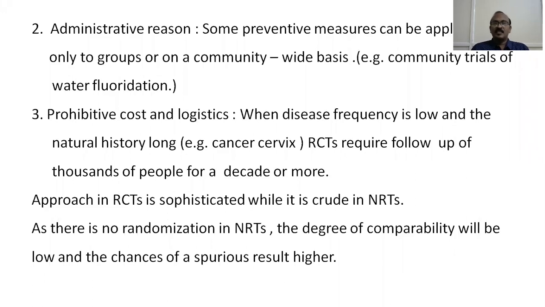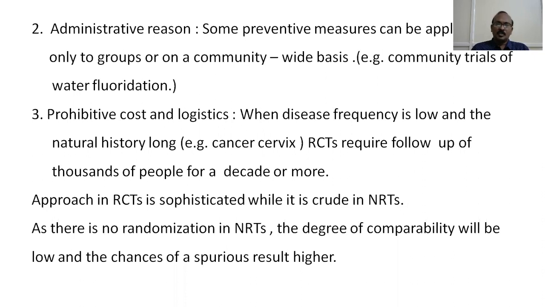In cancer cervix, we know that the natural history is very long. So it requires huge sums of money to maintain both these groups, and some attrition may also result in both groups. For that reason, randomized controlled trials are not chosen, and non-randomized trials are chosen instead.